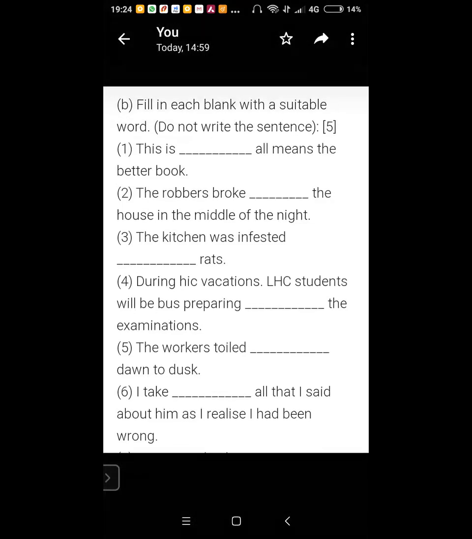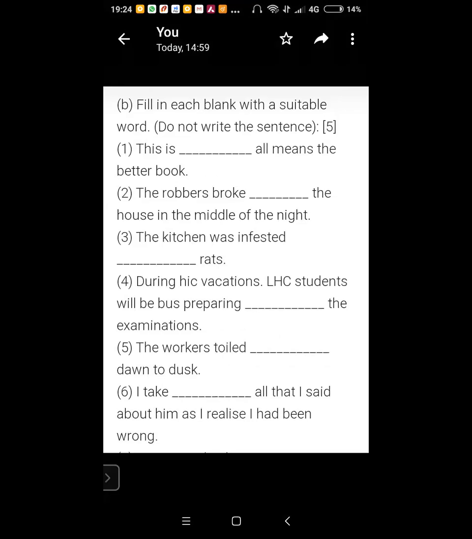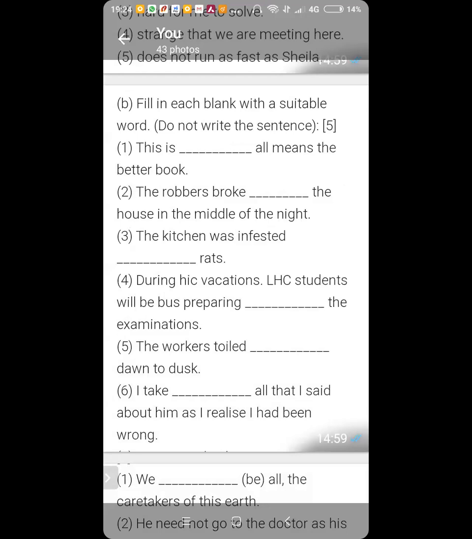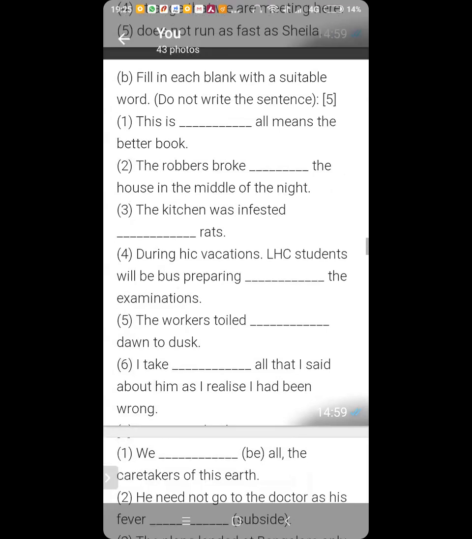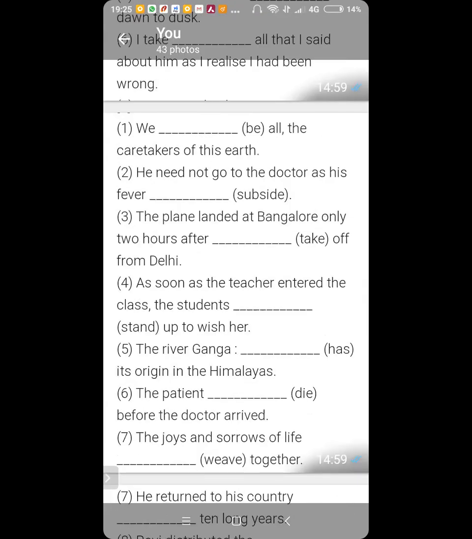Number 6 is interesting. I take dash all that I said about him as I realized I had been wrong. I take back. When you say something and you regret saying it and you want what you have said to be erased, you say, I take back all that I had said about him as I realized I had been in the wrong.